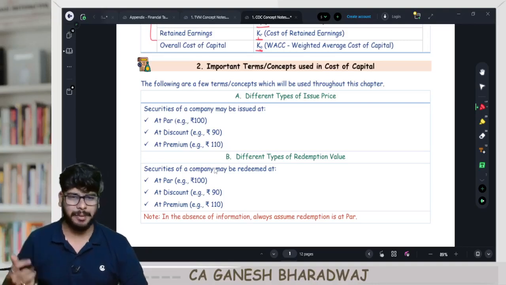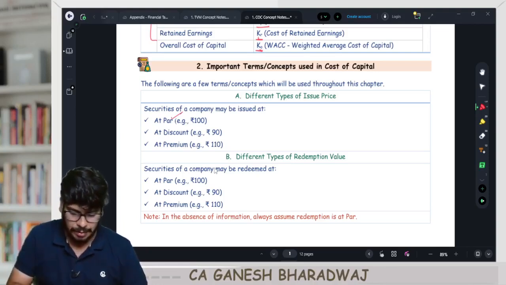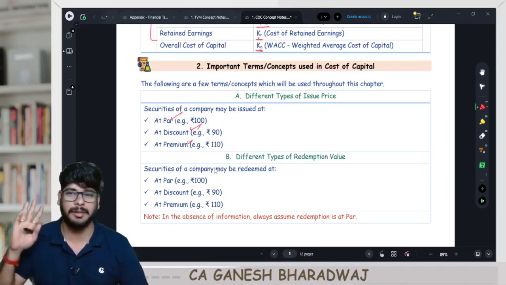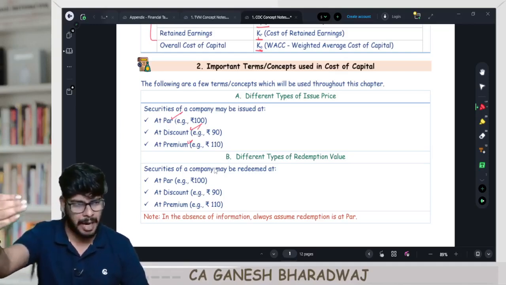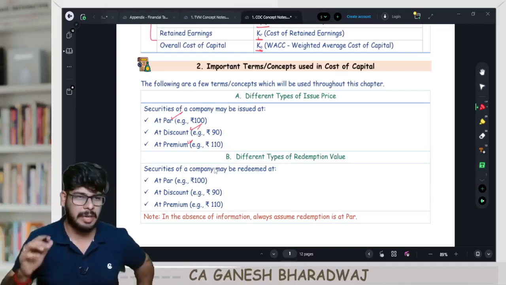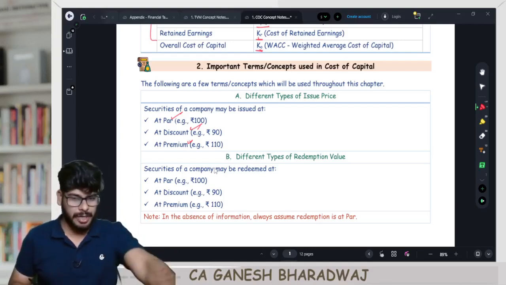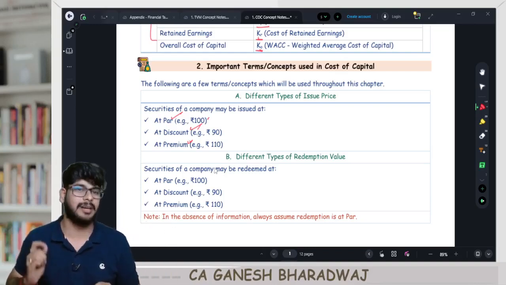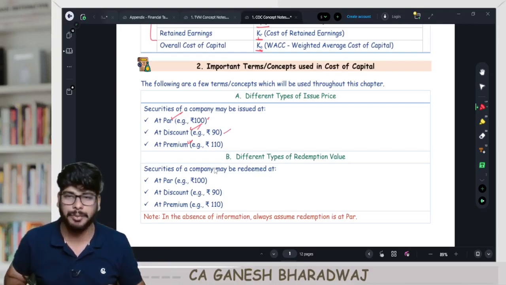Securities. Any security, be it equity, preference, or debentures, can be issued either at par or at discount or at premium. You guys know this from 11th standard accounts. Basically, any security can be issued at par, premium, or discount. Suppose the face value is 100 rupees. If they are issuing at 100 rupees to the public, it's called par. Suppose they are charging less than 100 rupees for a 100 rupee share, it is called a discount. Example, 90 rupees, right?